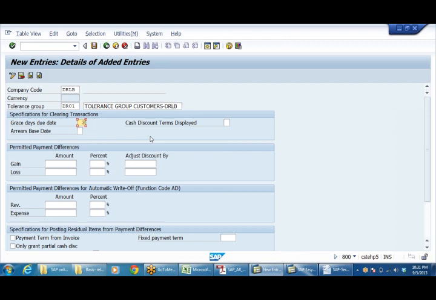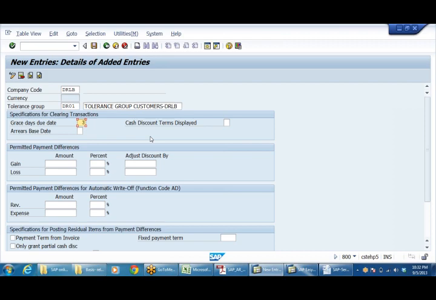For example, in the case of a fertilizer or pesticides company, which depends on rains, especially in India, certain areas are prone to more rains, where you do not have any problem, so I don't give any grace period there. But in drought-prone areas, where rainfall is very low, farmers find it very difficult to make payments. In such cases I give maybe 3, 5 or 7 days.